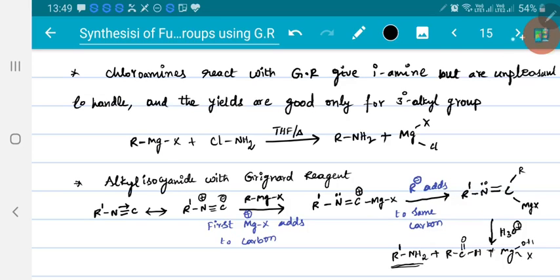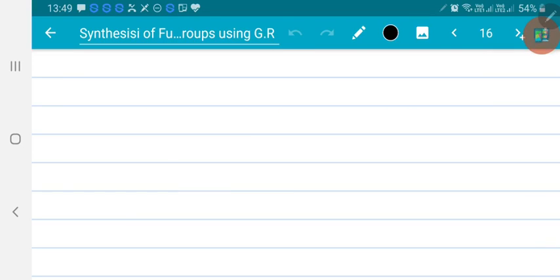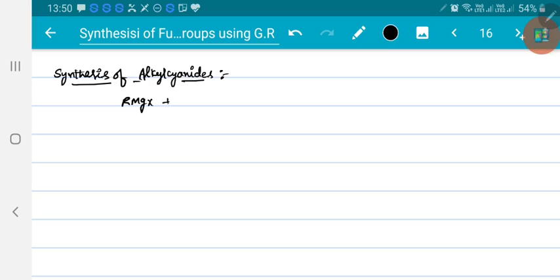Now synthesis of cyanides. How to prepare cyanides? Synthesis of alkyl cyanides. Now when Grignard reagent is allowed to react with cyanogen, then you will get RCN plus MgCNX.